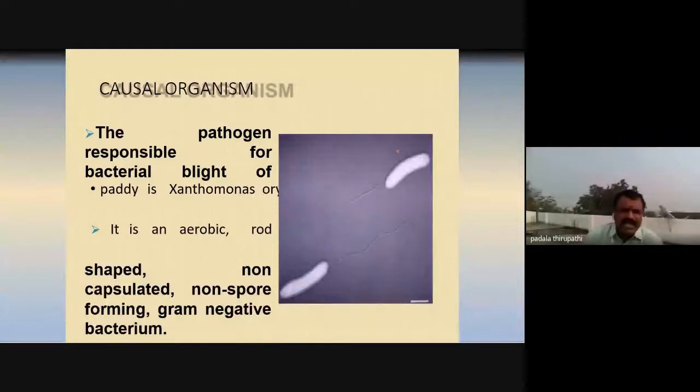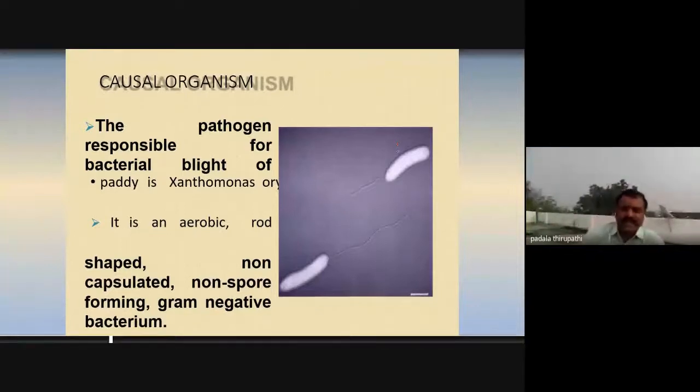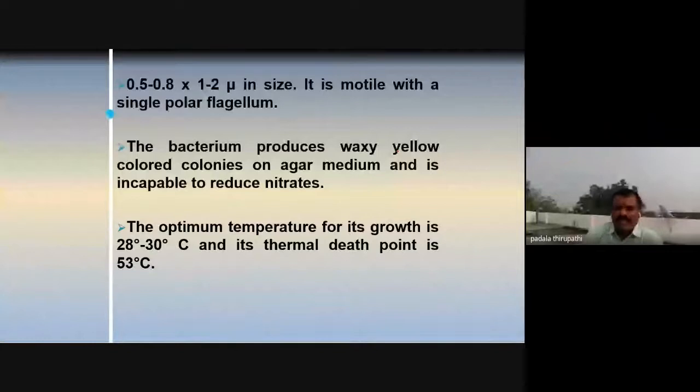It is an aerobic, rod-shaped, non-capsulated, non-spore-forming, gram-negative bacterium, like Xanthomonas axonopodis pv. malvacearum. It is motile with a single polar flagellum. The size of this bacterium is 0.5 to 0.8 by 1 to 2 micrometers.